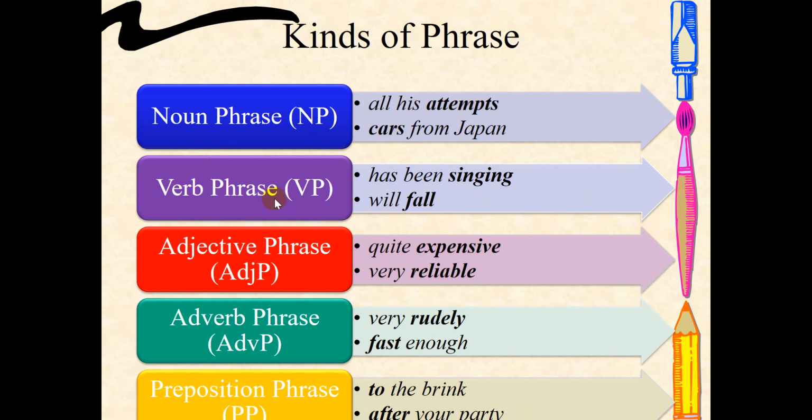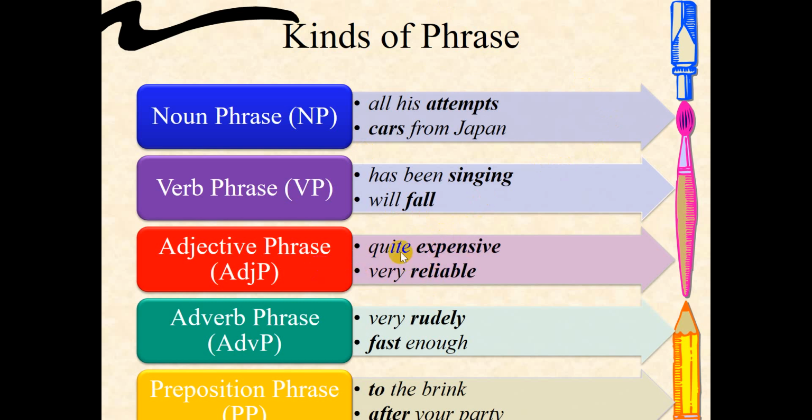A verb phrase consists of auxiliaries as the modifier and the main verb. The main verb will determine the phrase. Here you have auxiliaries and the main verb. Since the part of speech of the head is a verb because it is the main verb, then it is the verb phrase. And adjective phrase, the head is adjective, of course.